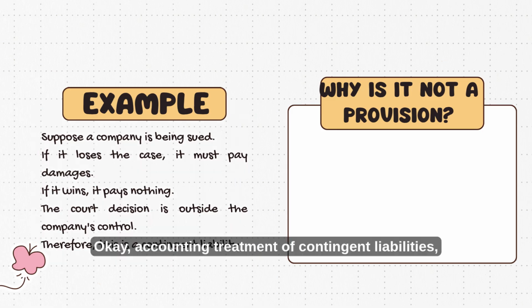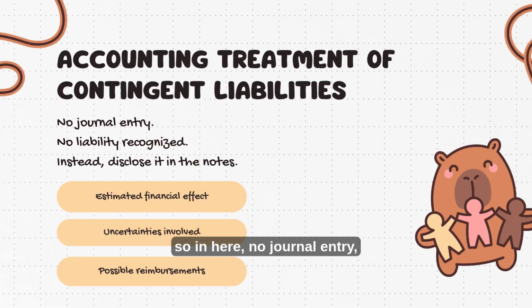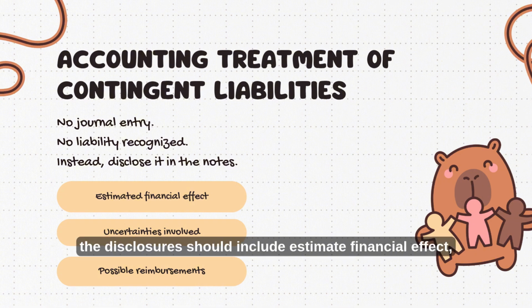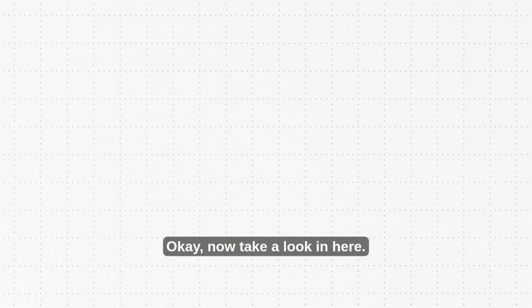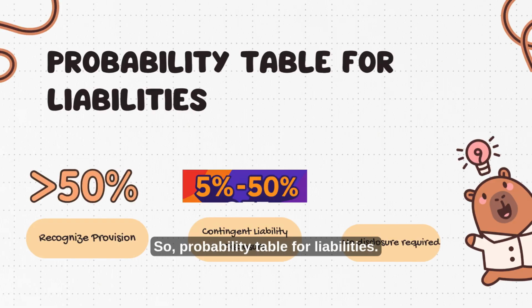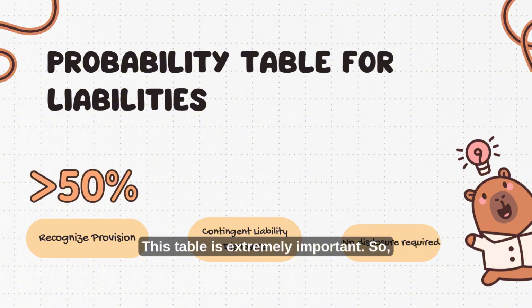Okay, accounting treatment of contingent liabilities. In here, there is no journal entry because no liability is being recognized. Instead, we disclose it in the notes. The disclosure shall include the estimated financial effect, uncertainties involved, and possible reimbursement. Okay, now take a look in here. Probability table for liabilities. This table is extremely important.